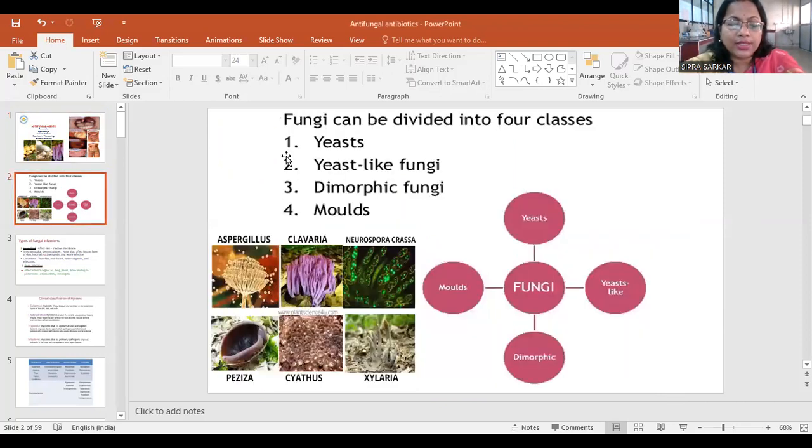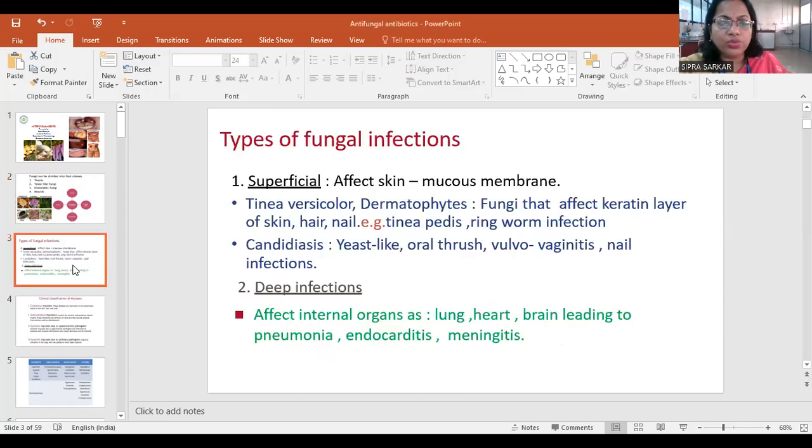So the fungi, first of all, how are they classified? The fungi can be divided into classes: yeast-like fungi, dimorphic fungi, and molds. Classification has been done in diagrammatic order. Other pictures show Aspergillus, Clavaria, Neurospora crassa, Xylaria, Phaziza. These infections are very microscopic and very harmful in nature also.